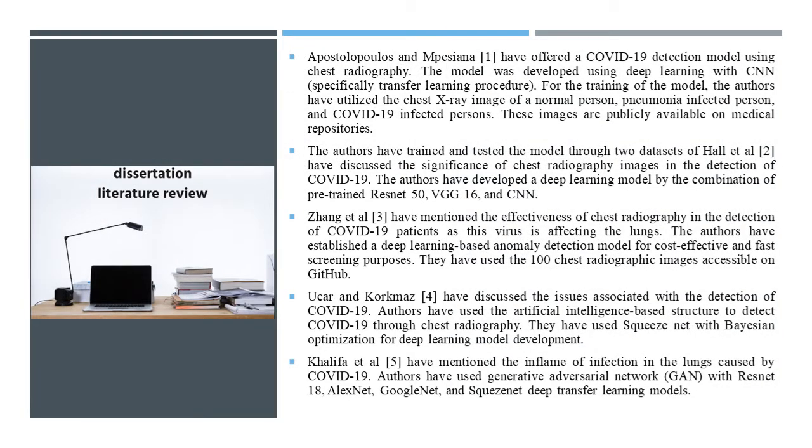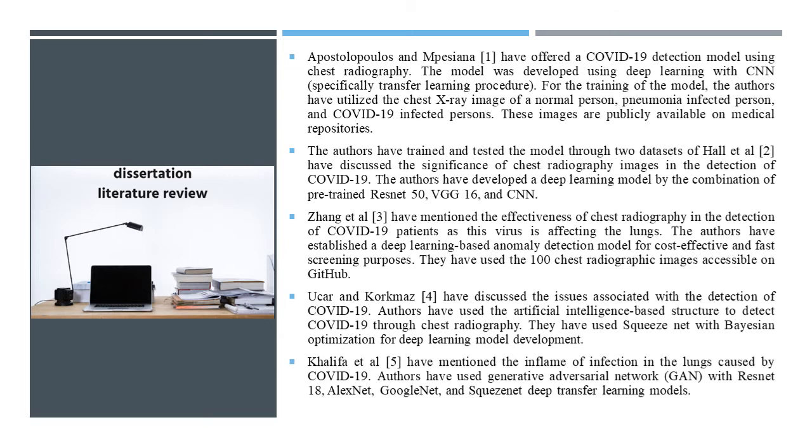This slide talks about the research done by multiple scholars in the same field, using different techniques in order to detect the presence of virus in a human being. The common factor of all being obviously the usage of x-ray images. Some authors made use of x-ray images to detect pneumonia infected people and COVID-19 people, and conducted their experiments in such a way that their work could easily differentiate between the two. They made use of deep learning techniques.